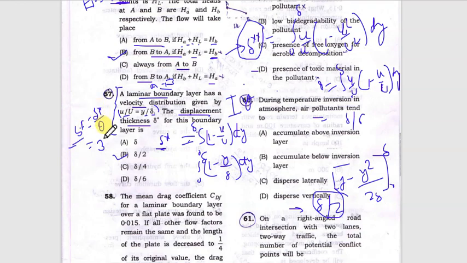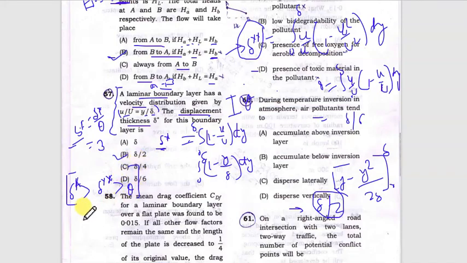The second thing that has been asked: out of all the three thicknesses of the boundary layer, which thickness is higher? For this you have to remember that displacement thickness, del star, would always be the greatest. Second is energy thickness, del double star, and third is momentum thickness.